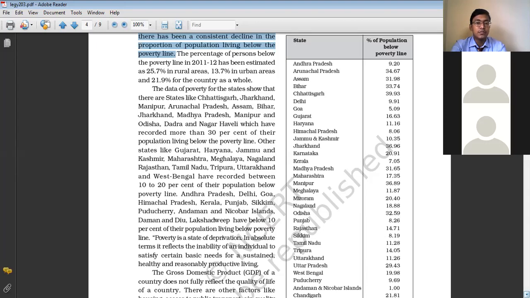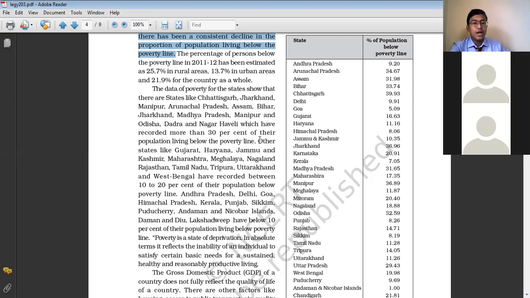Like in the case of states like Chhattisgarh, Jharkhand, Manipur, Arunachal Pradesh, Assam, Bihar, Madhya Pradesh, Odisha, and Dadra and Nagar Haveli, these are the states where more than 30% of the people live below the poverty line.